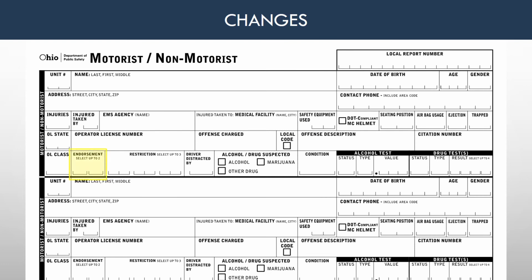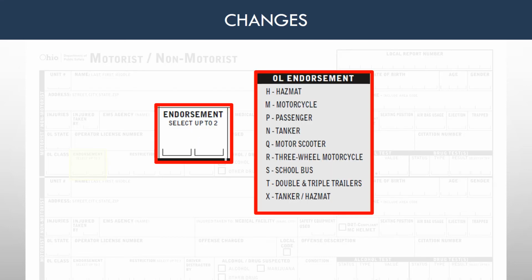The reporting officer should now be reporting the endorsement of the driver that pertains to the crash being investigated. The endorsement is applicable to the vehicle being operated at the time of the crash. For example, if the driver has a tanker endorsement, X, and a motorcycle endorsement, M, and was operating a motorcycle at the time of the crash, only the motorcycle endorsement should be reported on the OH-1.